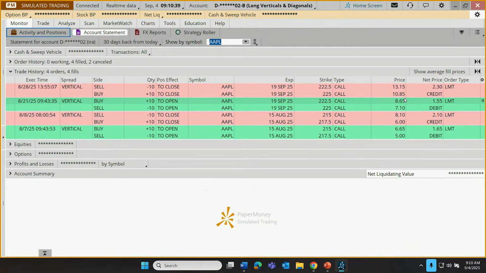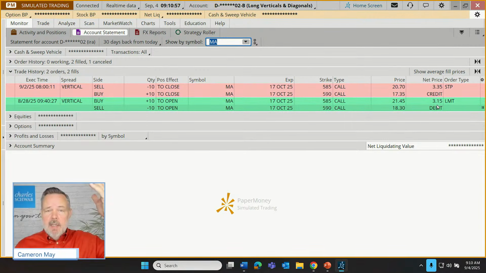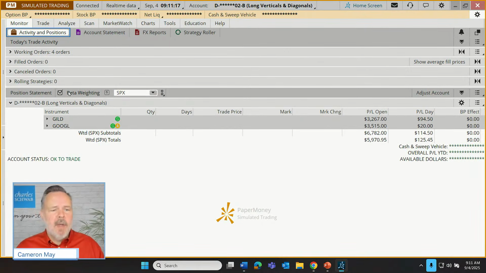But what happened here, let me bring up the history. So that was MA. There we are. So we bought in for a 315 debit. You'll notice our stop was hit for a 335 credit. That's a 20-cent profit, and it's because of that volatility. So when we say that a stop price is not guaranteed, a stop price is not guaranteed. Sometimes we take a bigger loss than expected. Sometimes it's a smaller loss than expected. And every once in a blue moon, I guess, we make a profit. Yep, that's what happened there. We got lucky. I didn't plan it that way. It's just the way it worked out.